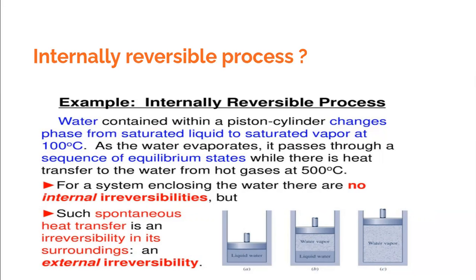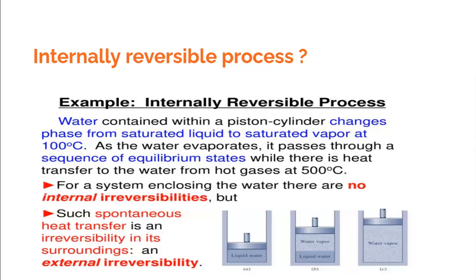So within that system comprising water and vapor, the temperature difference is zero. In this case, if it is atmospheric pressure, the temperature would be 100 degrees centigrade and the temperature difference would be zero. So it would be a uniform temperature, and because it is a uniform temperature, we would say that the process which is happening could be an internally reversible process.